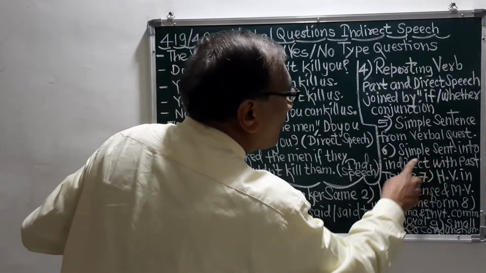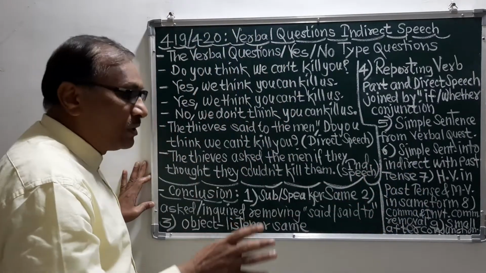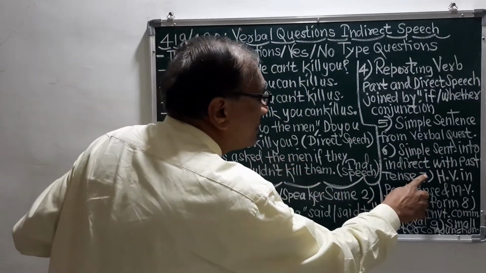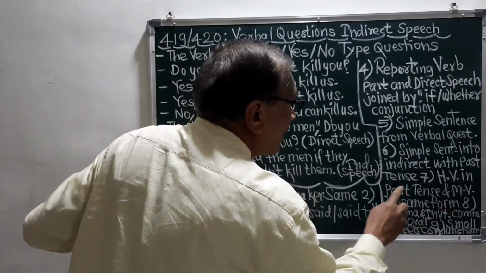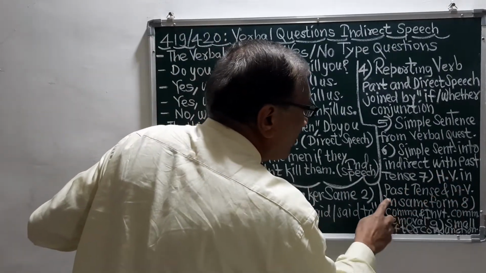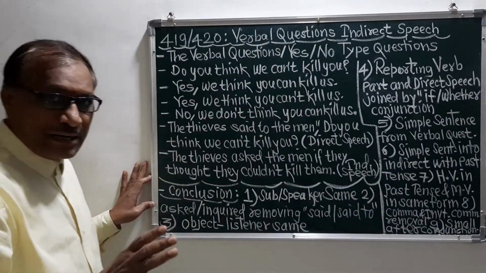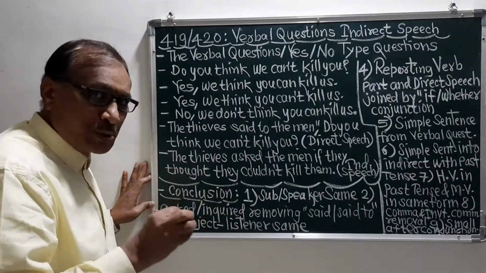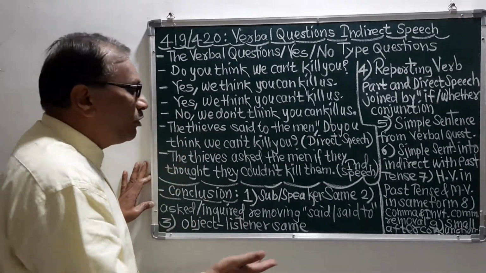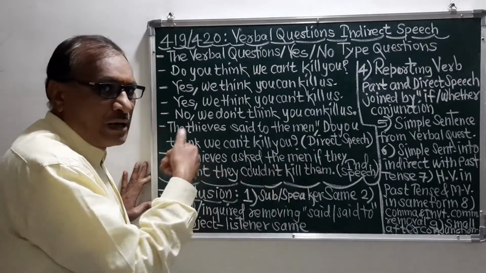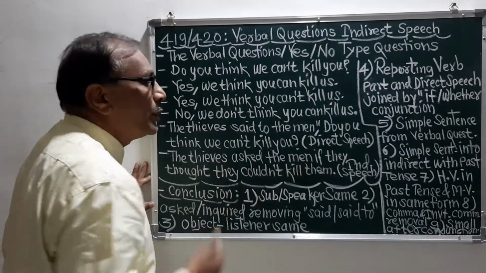So the sixth rule we have seen here. Now I am going to the seventh rule, and the seventh rule is helping verb in past tense and main verb in same form. It means that the helping verbs are changed into the past tense and the main verbs remain the same. And the same thing I have just done, which I have told you.